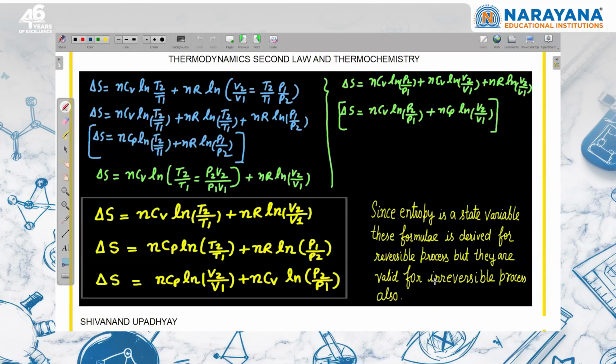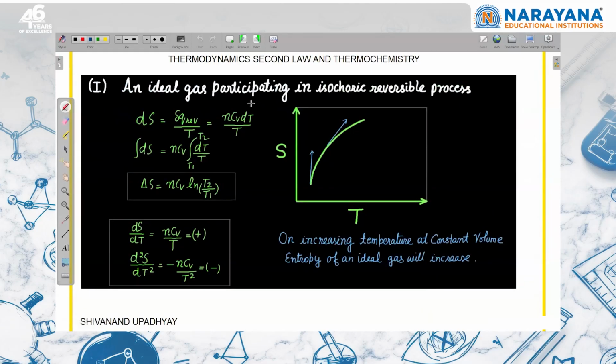Now, an ideal gas participating in an isochoric reversible process. For that, I should start with dS is equal to delq reversible upon T. And if volume is constant, this is equal to nCV dT upon T. So this is the entropy change for an ideal gas participating in an isochoric reversible process.